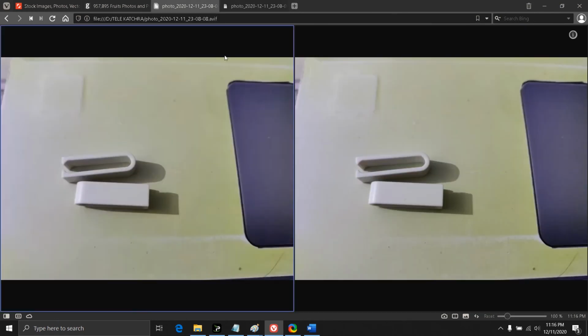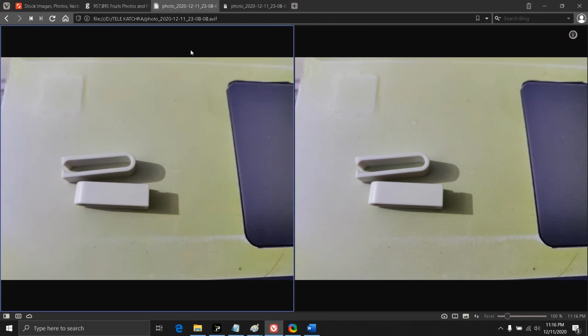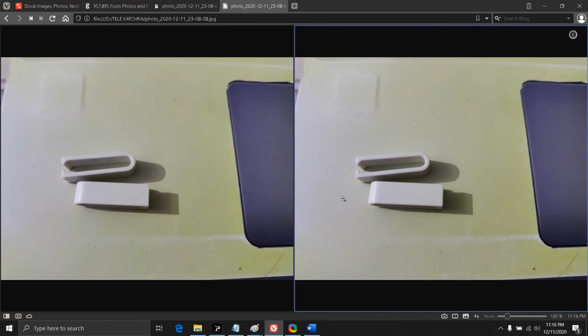So as we have got our first AVIF image, this is our image .avif. This was the original image .jpg. As you can see, the .avif image is around 6 KB and this .jpg image is around 20 KB. But you can see there is not so much change.